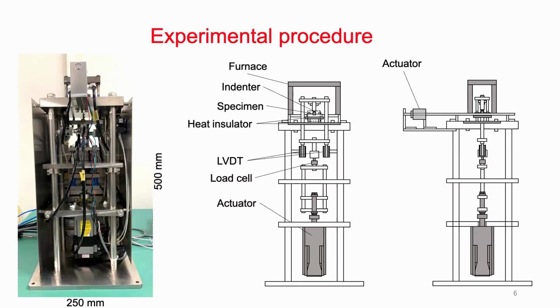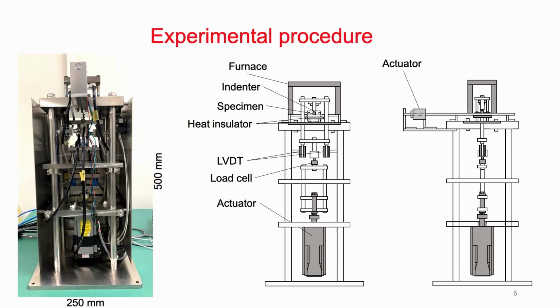And the second question is how can we get data? So we invented this machine. This is a stepwise indentation machine, and the specimen is set here at the top plate. And we use a ball indenter. The applied load is driven by this motor actuator. And the load applied to the specimen is measured by this load cell. And the indentation depth is measured by 2 LVDTs.